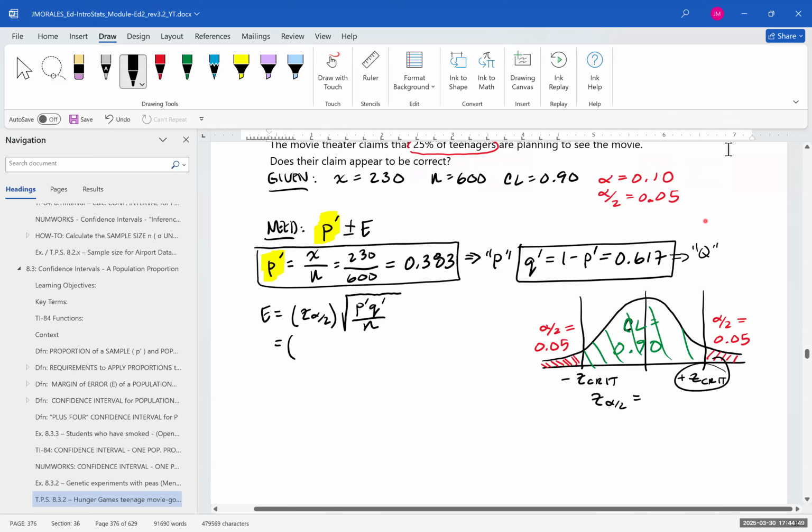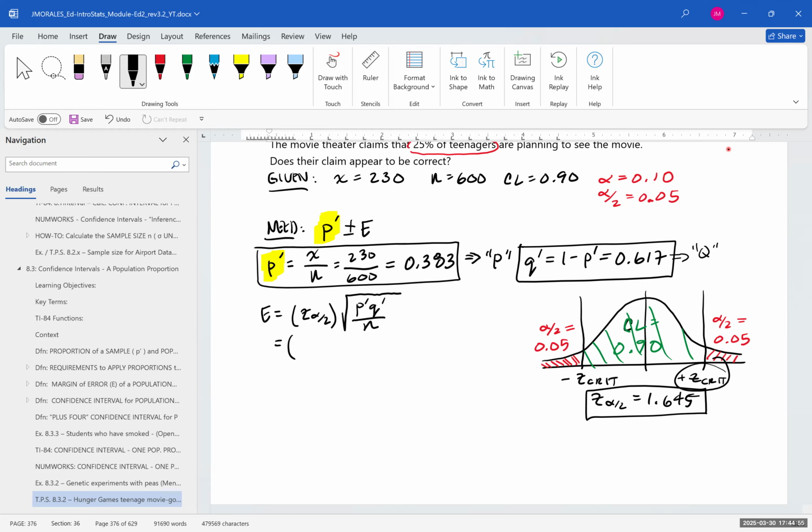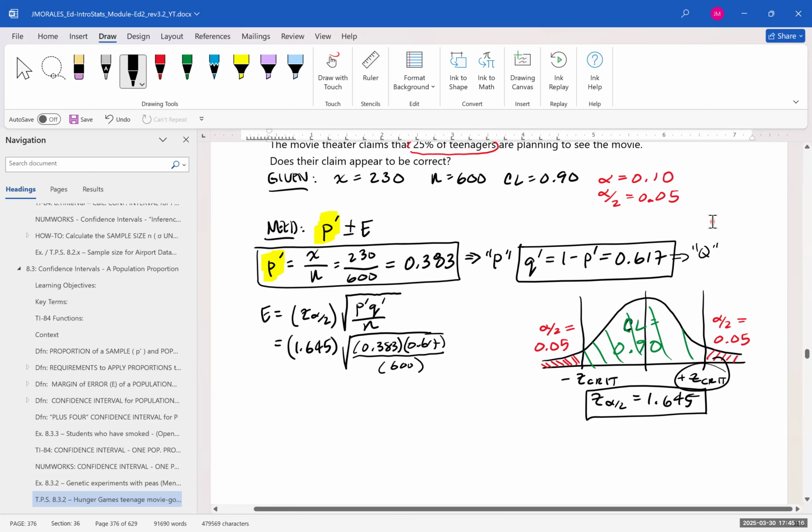So let's write that down. 1.645 times the square root of p prime, which is 0.383, q prime, which is 0.617, divided by n, which is 600.